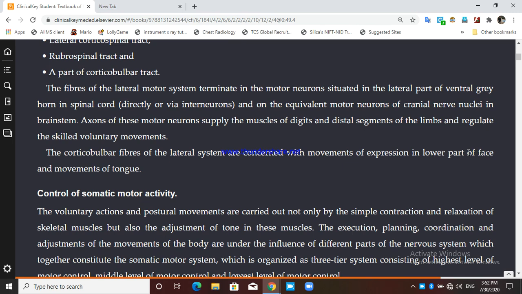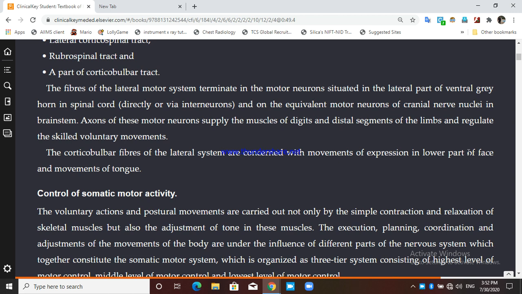Fibers of the lateral motor system terminate on the motor neurons situated in the lateral part. Just as the medial motor system goes to the medial part of the gray horn, the lateral motor system will go to the lateral half of the ventral gray horn of the spinal cord, directly or via interneurons, and to the equivalent motor neurons in the cranial nerve nuclei in the brainstem.